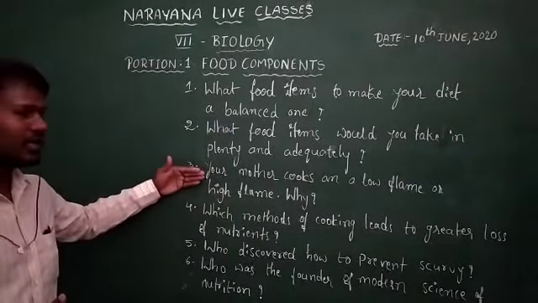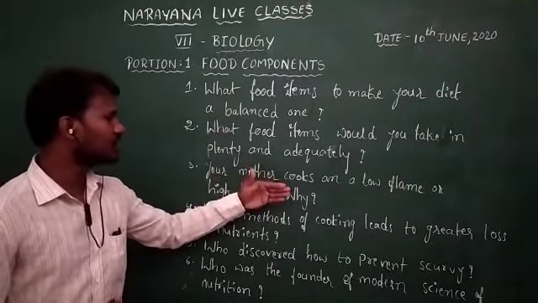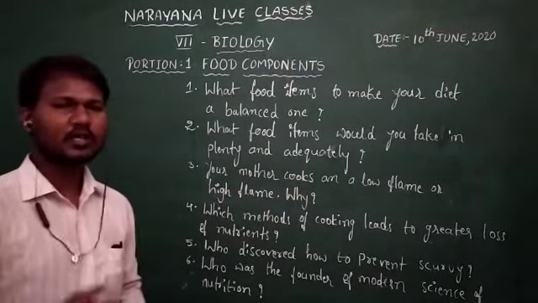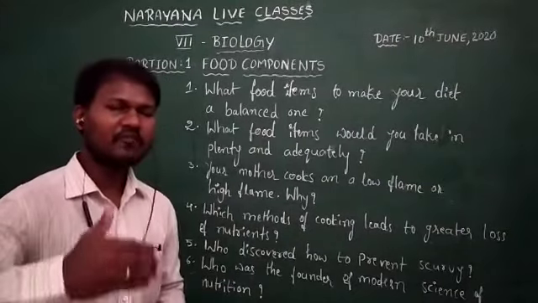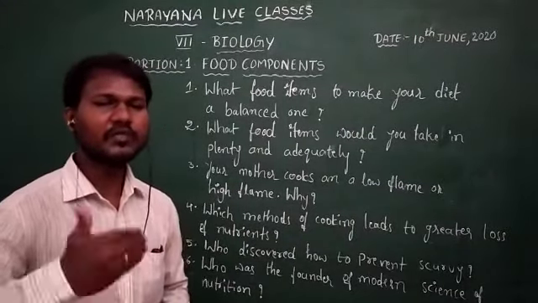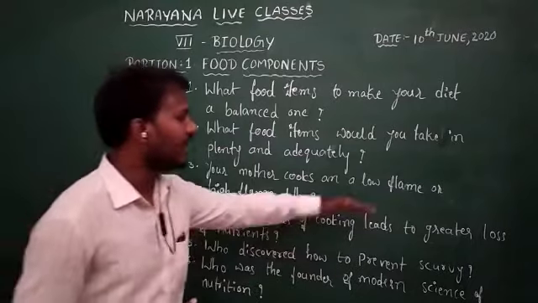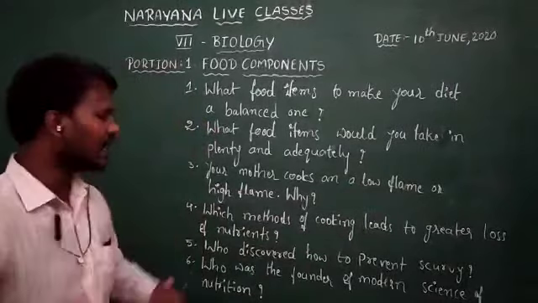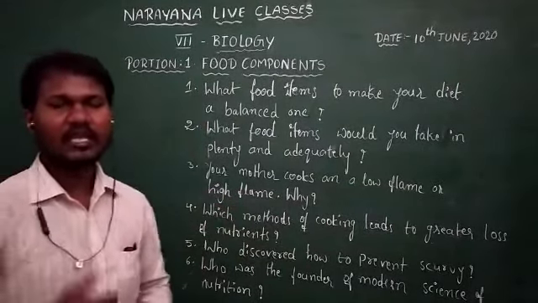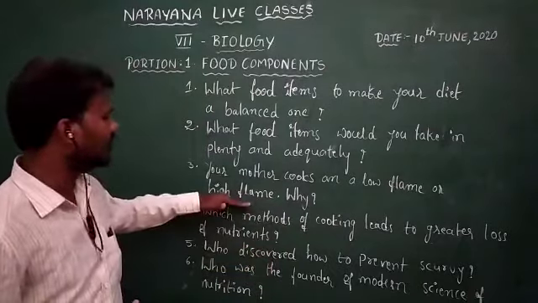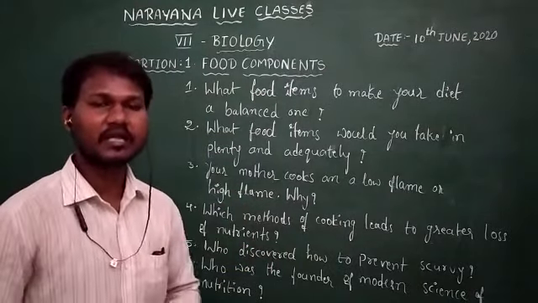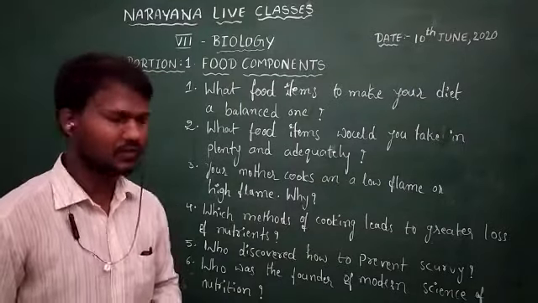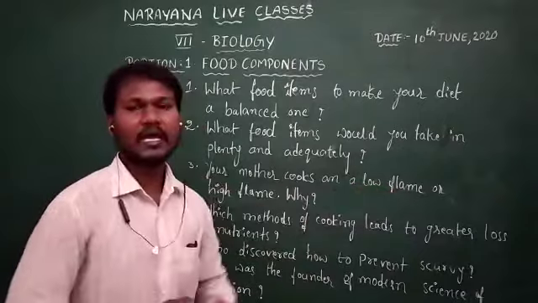Coming to the third question, the question is like this. Your mother cooks food on a low flame or high flame. Now what is the reason? If you observe your mother, in most cases she cooks the food on a low flame. What will happen if she cooks the food at high flame? There is a chance that there will be a loss in the nutritional values. So to prevent the loss of nutritional values, your mother cooks the food at low flame.